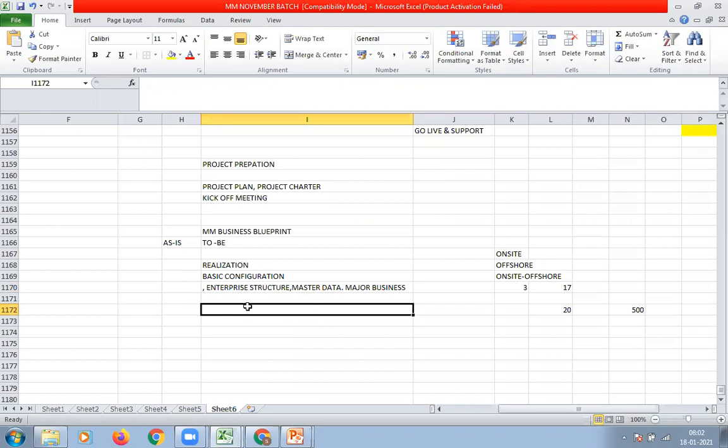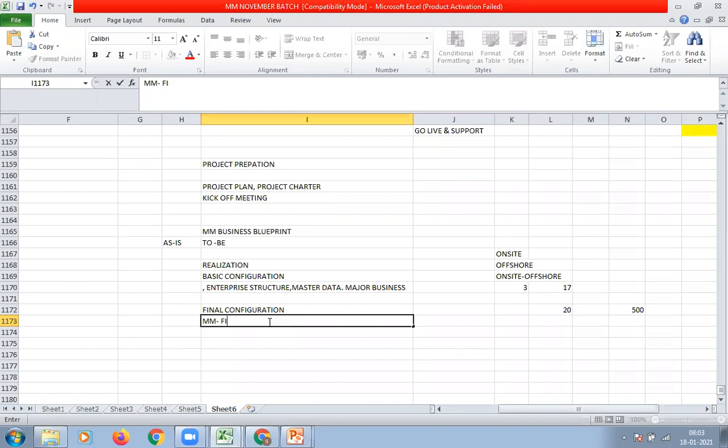Then once the basic configuration is over, we have to start the final configuration. As a part of final configuration, we need to focus on integration touch points, MM-FI, MM-SD, MM-EWM, MM-PM, MM-QM. The MM module integrates with almost all the modules. Those integrations need to be considered in the final configuration phase.